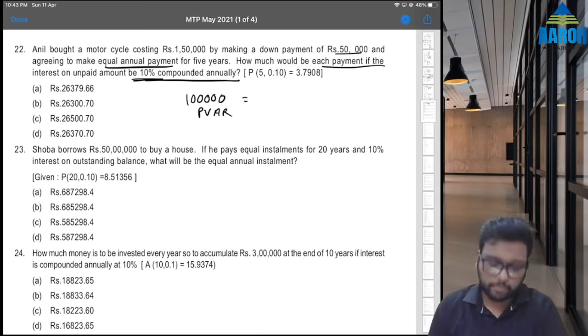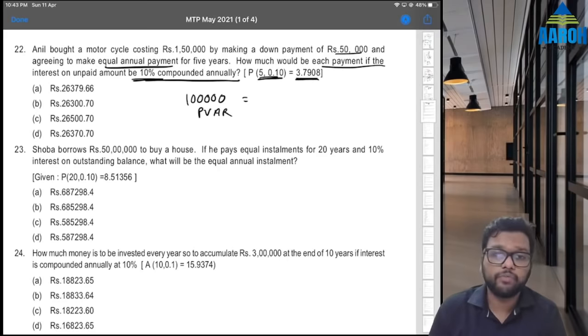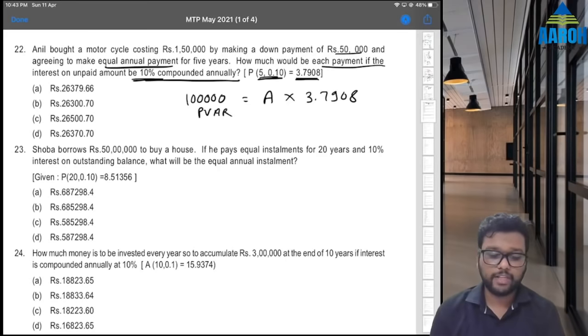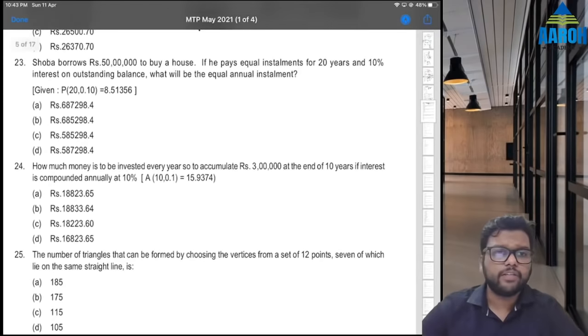So 5 years and 10% they have already given this present value factor. We know that present value is annuity amount into present value factor, which is 3.7908. So answer will be 1 lakh divided by 3.7908, which is 26,379.66. Option A.